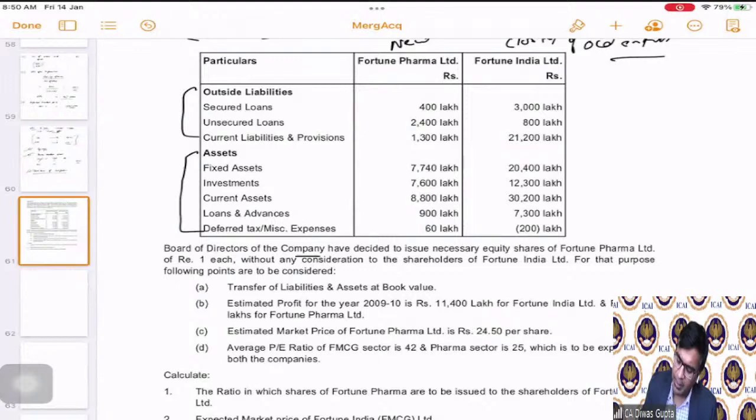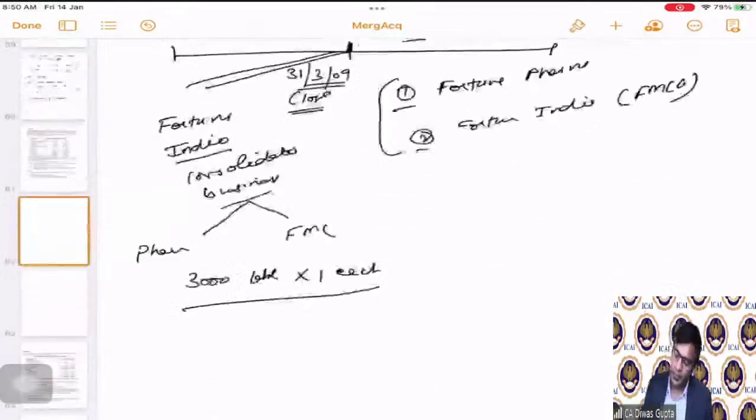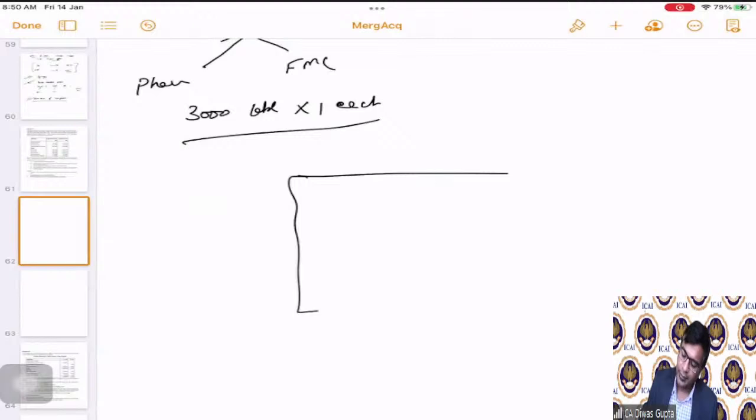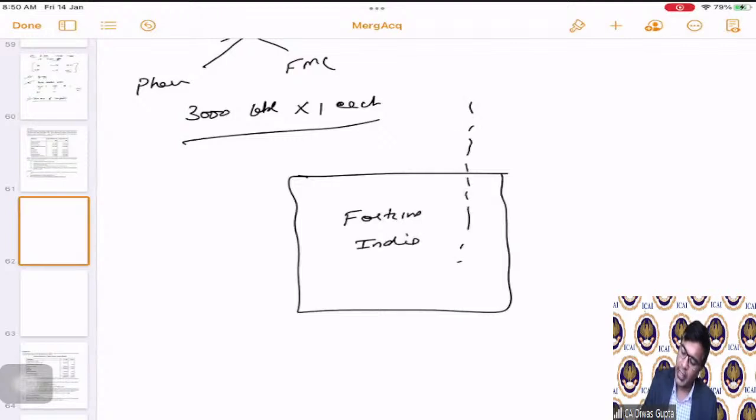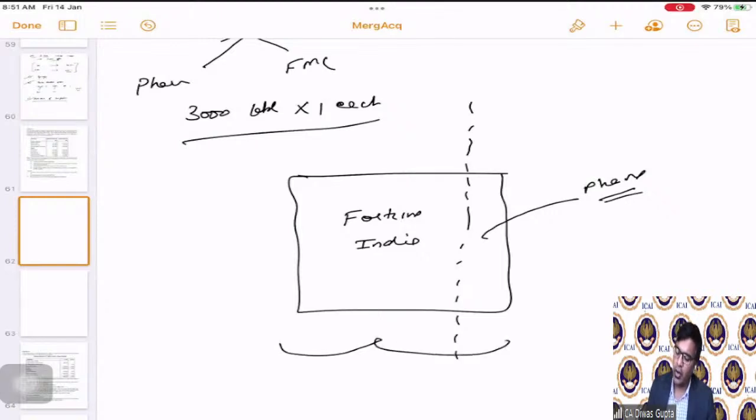Now, board of directors of the company have decided to issue necessary equity shares of Fortune Pharma. Now, see, students, we already have a company. This is Fortune India. Now, from this, we are actually demerging some of the business operations. Let's say this is pharma, correct? Now, pharma is getting demerged. Earlier, the shareholder of Fortune India will enjoy the total value of India put together, which is FMCG plus pharma, correct?